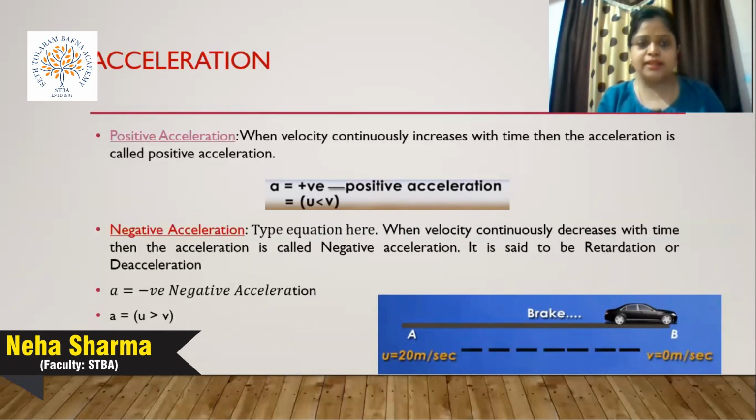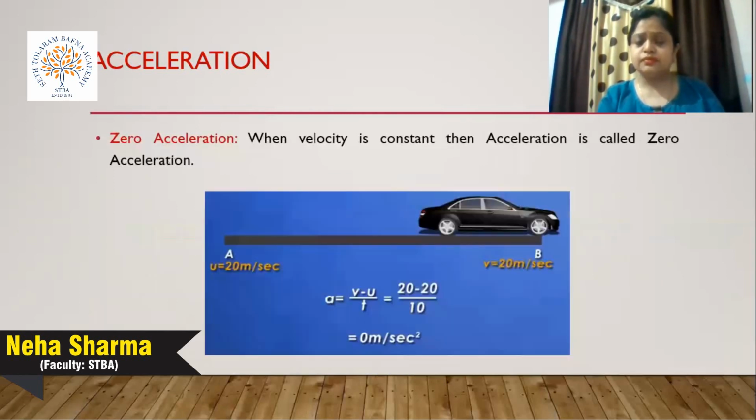So just clear this point: in positive acceleration, v is greater than u, meaning final velocity is greater than initial velocity, and the answer is always positive. In negative acceleration, u, the initial velocity, is always greater than the final velocity. In that case, the answer is always negative. So I hope both the terms are clear.